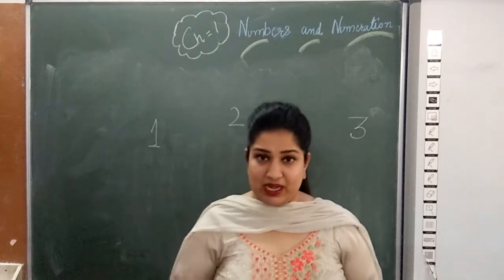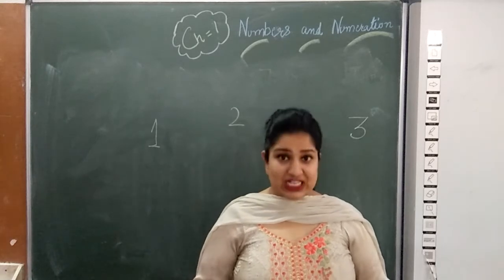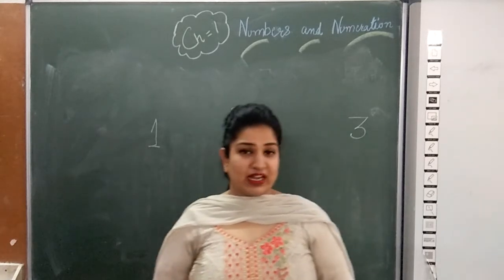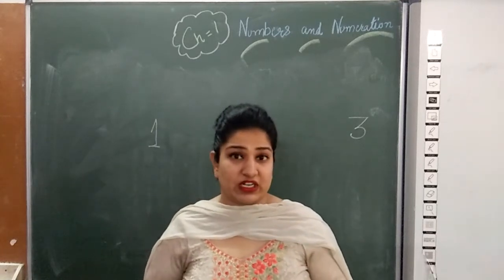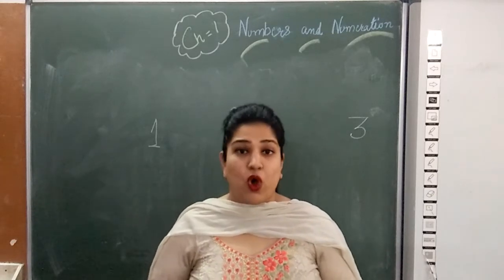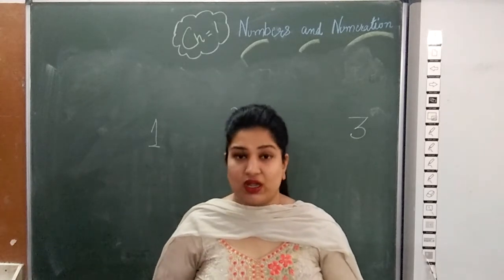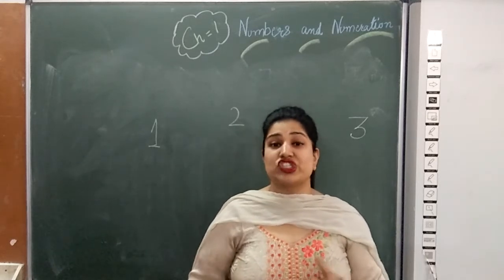So in the same way, if I talk about the place value and the face value, face value remains always same. As in this activity, Shivangi was Shivangi irrespective of her position and Arman is Arman, only the position is changed.